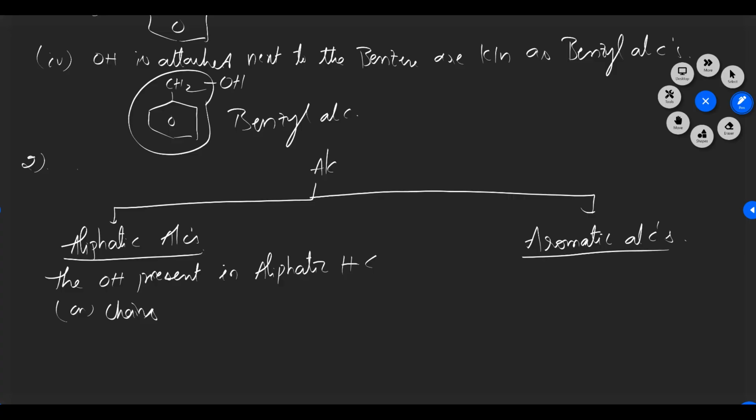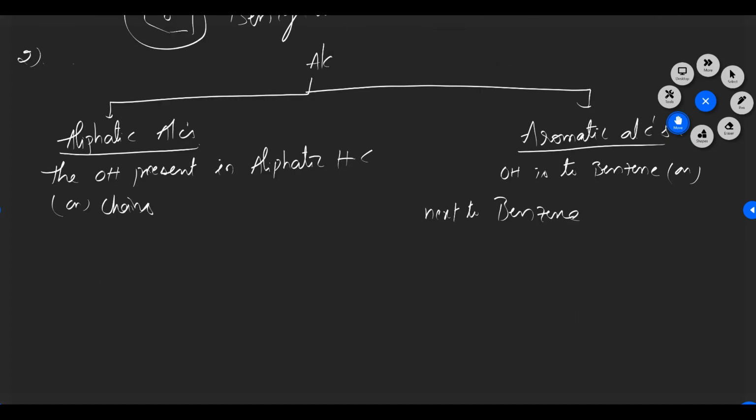So aromatic alcohols means the OH group is attached to the benzene ring or next to the benzene. Those types of molecules we can call aromatic alcohols. So aliphatic alcohols are again classified into four types.